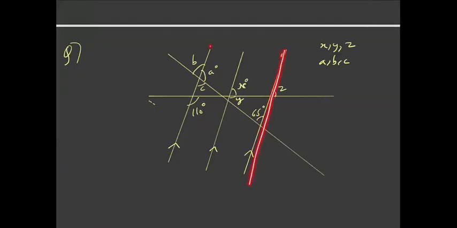So this line is parallel to this line, and this is a transversal. Notice that angle 65 and angle B are corresponding angles, so they must be equal, right? So B is equal to 65 degrees. Now, once B is equal to 65 degrees, we know that angle A plus angle B is 180 degrees. So I can get angle A, right? So it is 115 degrees. And B and C are vertically opposite angles, so angle C is also equal to angle B, which is 65 degrees. Is it clear?